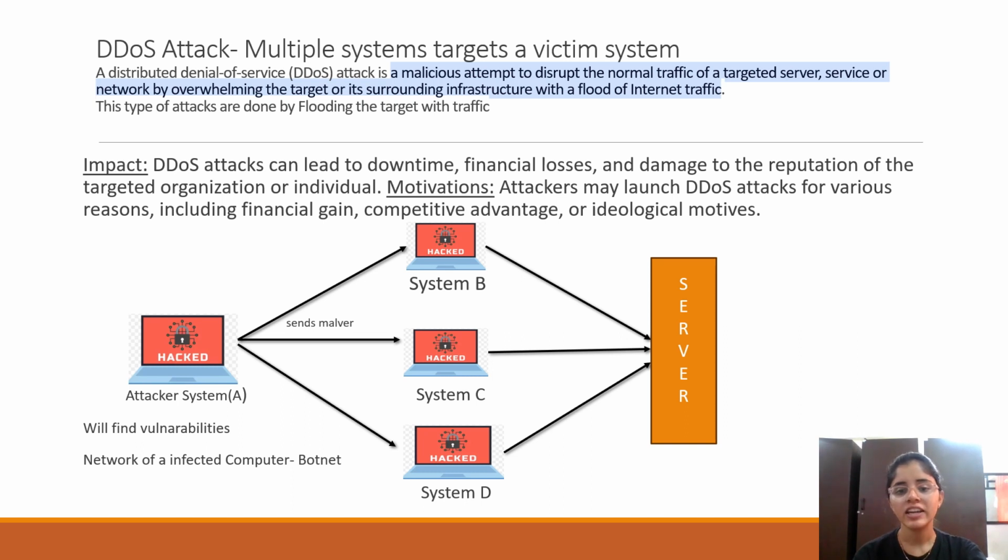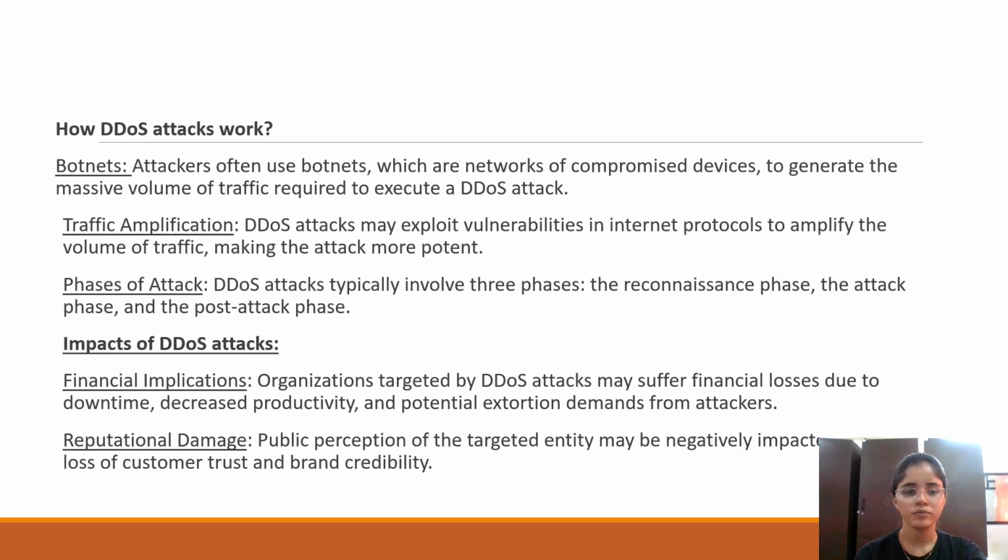The network of infected computers is known as a botnet. The attacker system will have access to these three systems. At a time when system B sends 1,000 requests, and system C and system D also do, the server will go down. This is how the attack is done by botnets.